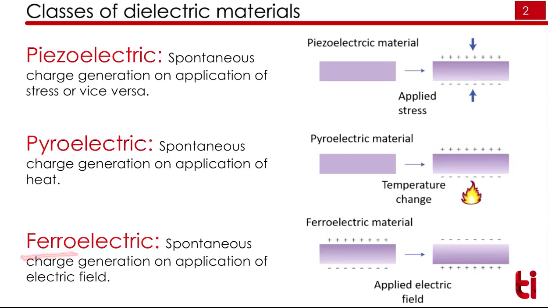And the third is ferroelectric material. In the ferroelectric material, we can have a charge generation on the application of electric field. So we have a ferroelectric material here. If you apply electric field, there is a charge generation. So now what is the difference between ferroelectric material and dielectric material? In the case of dielectric material, if you measure the charge with electric field, it will be linear, while in the case of ferroelectric, it will be non-linear. This we will see later.